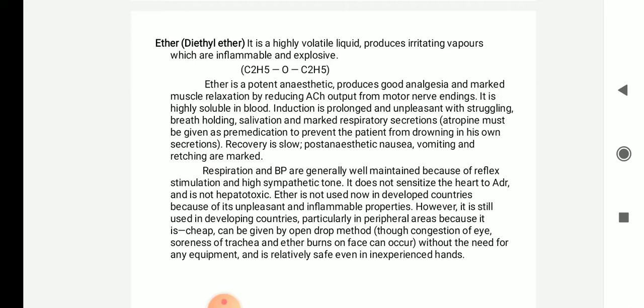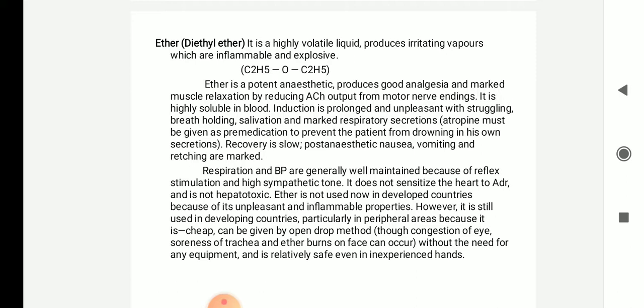Next, respiration and BP are generally well maintained because of reflex stimulation of the high sympathetic tone. So this ether will reflexly stimulate the sympathetic system. It does not sensitize the heart to adrenaline and it is not hepatotoxic. Ether is not used now in developed countries because of its unpleasant and inflammable properties, but still it is used